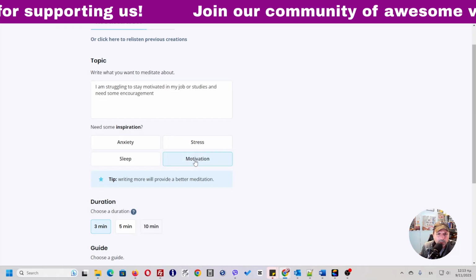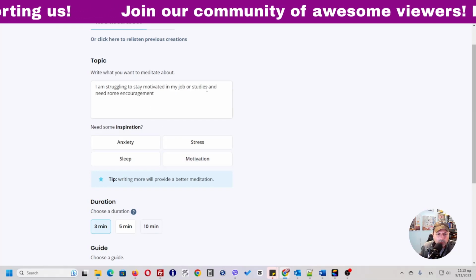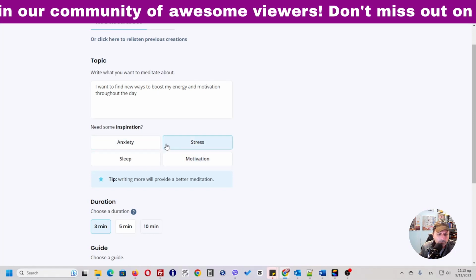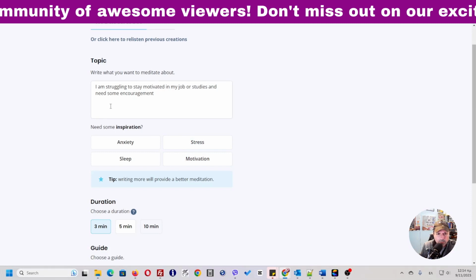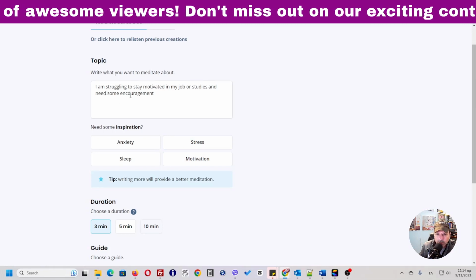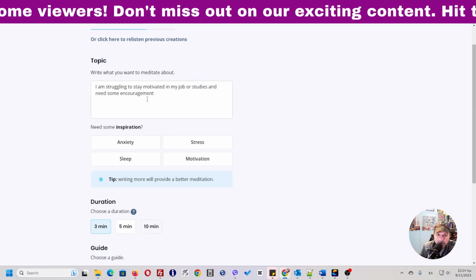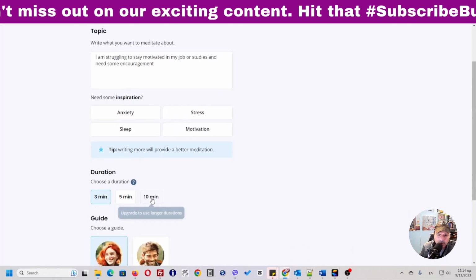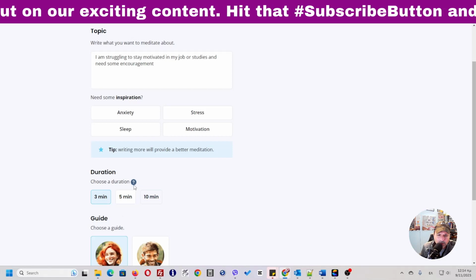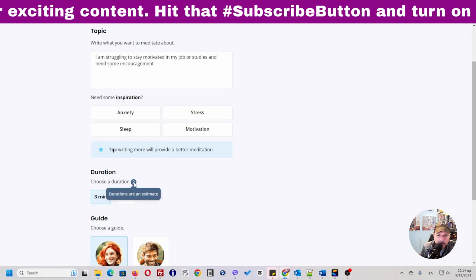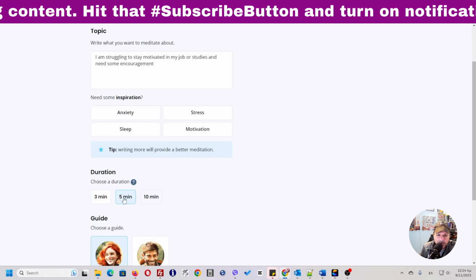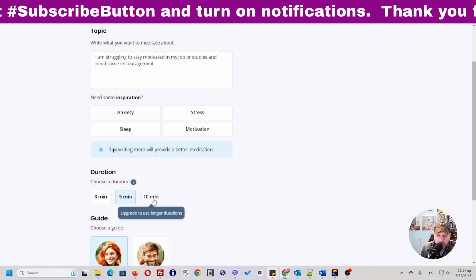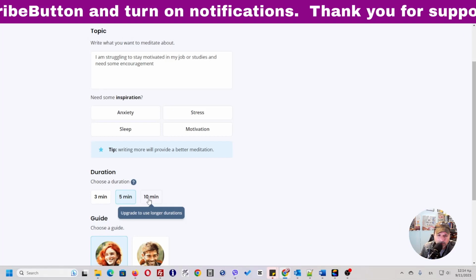Let me see. I'm struggling to stay motivated in my job or studies. Okay, let's do this one: I'm struggling to stay motivated in my job or studies and need some encouragement. Let's select the duration. We can see durations are an estimate. We can select 5 minutes. We have to upgrade our package to go to a longer duration.